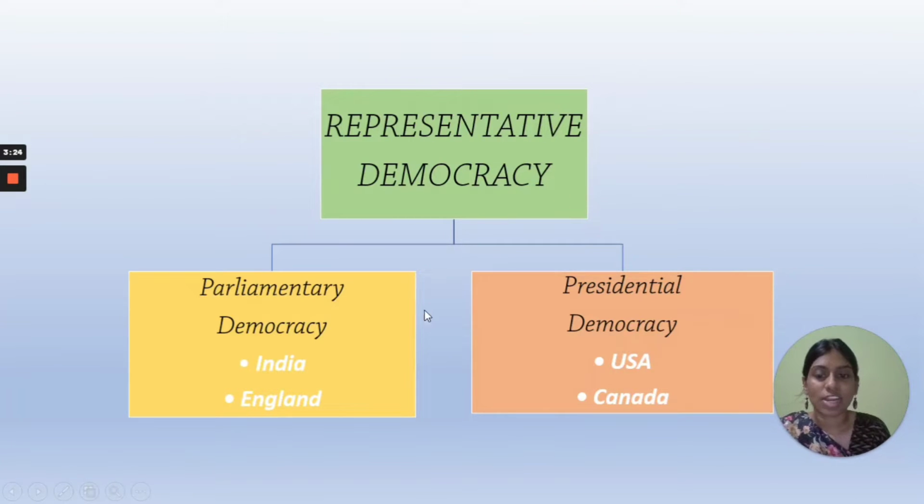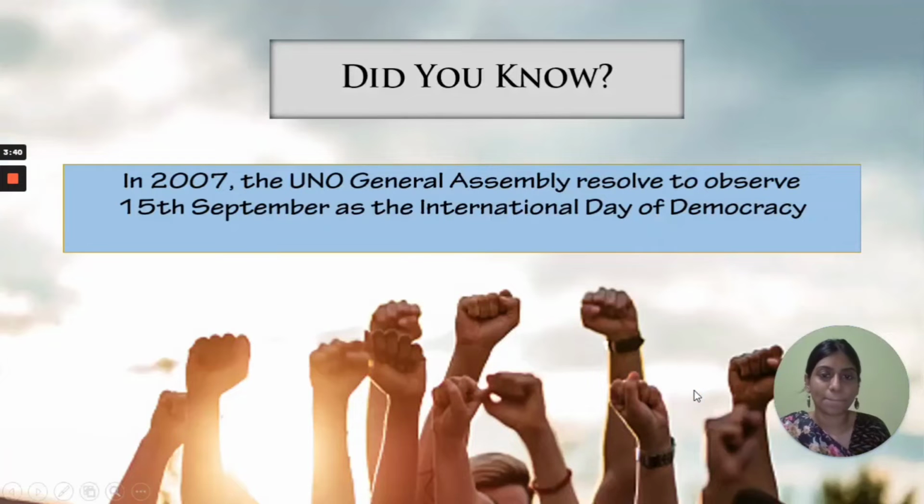Representative democracy is divided into two types. One is parliamentary democracy and the other is presidential democracy. Parliamentary democracy takes place in India and England, and presidential democracy takes place in USA and Canada.